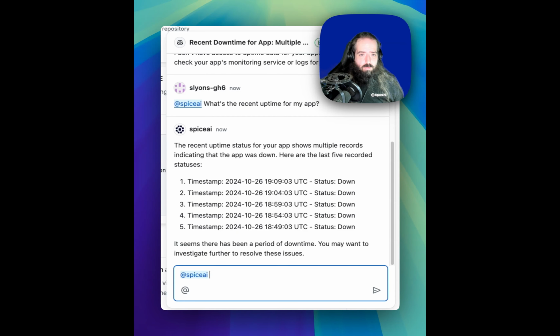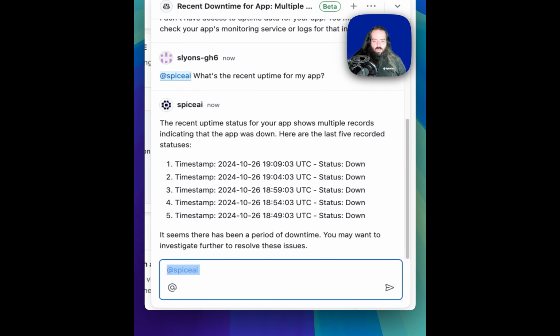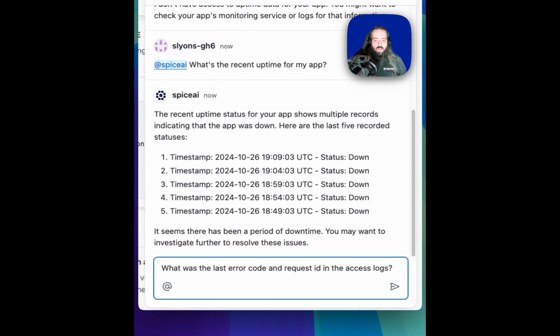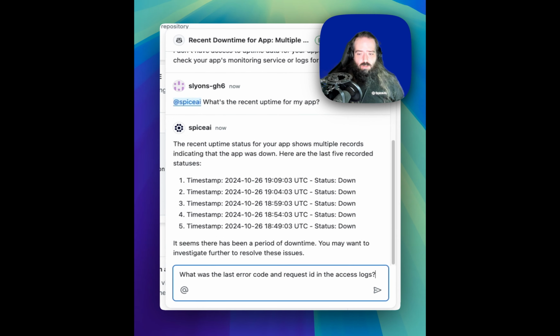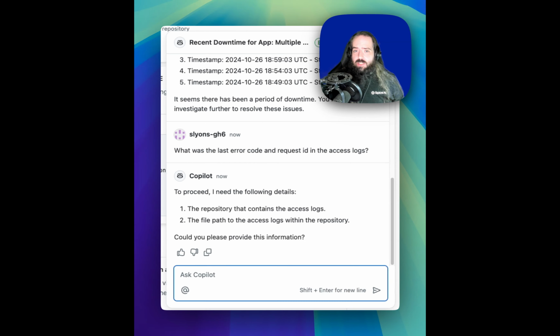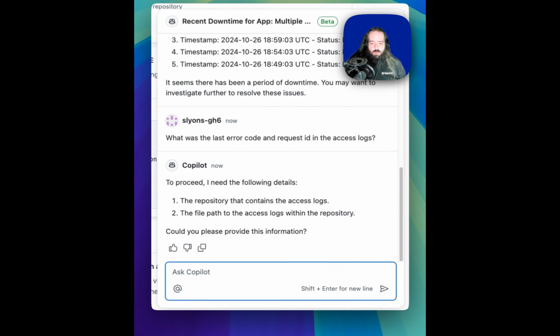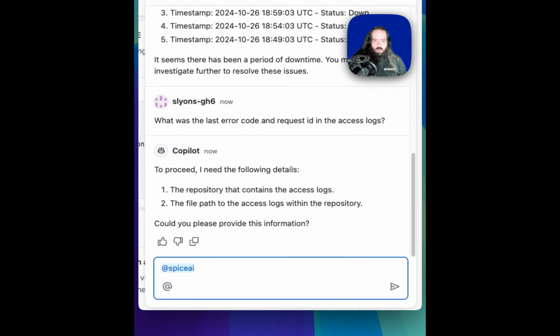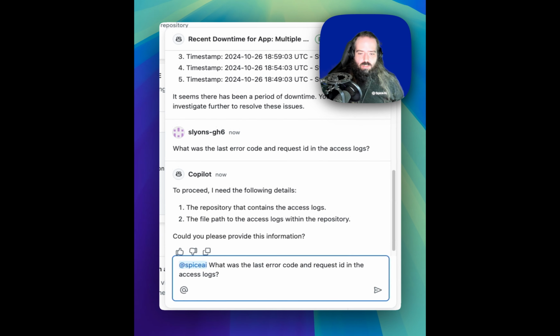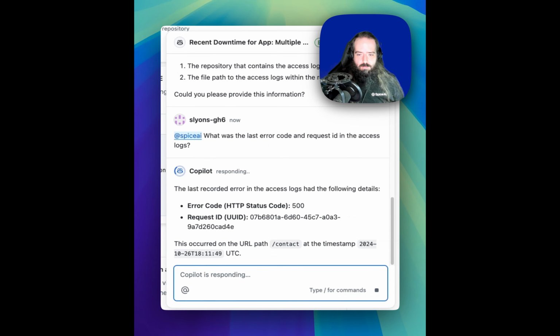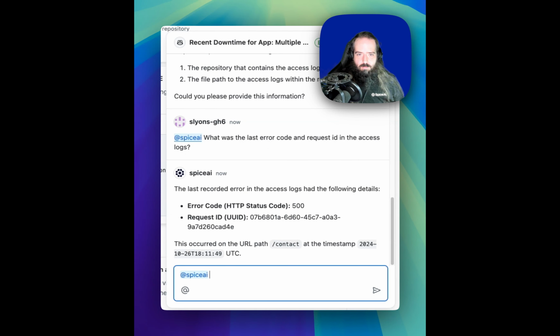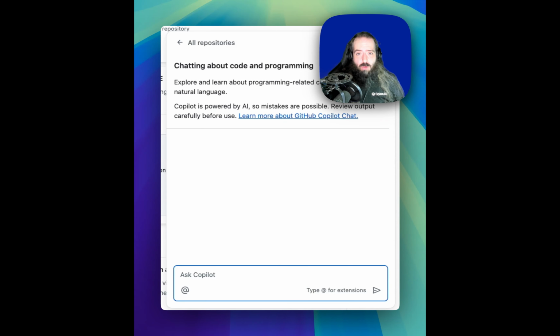Let's dig into those. Let's start with our access logs, which are kept in blob storage. Let's try asking Copilot, what was the last error code and request ID in the access logs? Looks like it can't give us an answer. Let's try again with Spice. At Spice.ai, what was the last error code and request ID in the access logs? Excellent, we've got a request ID.